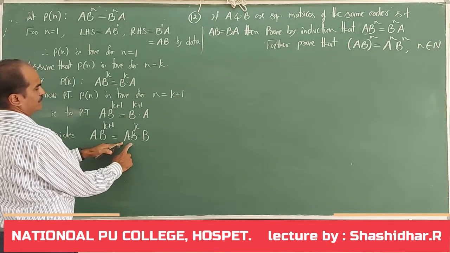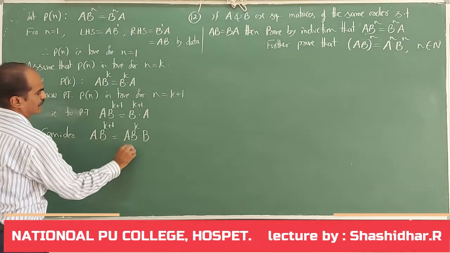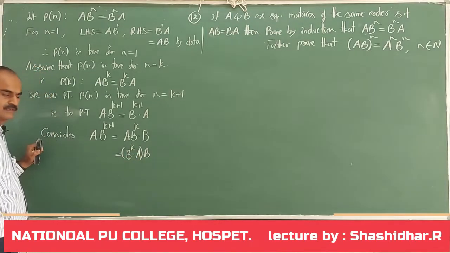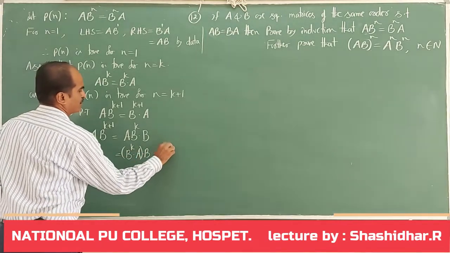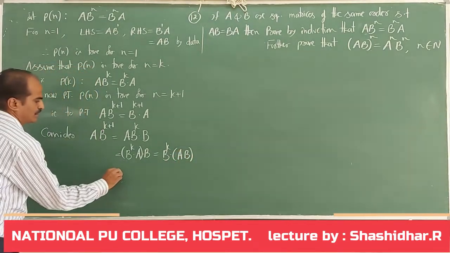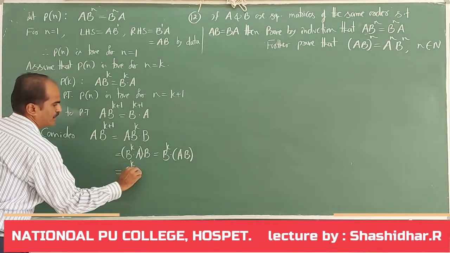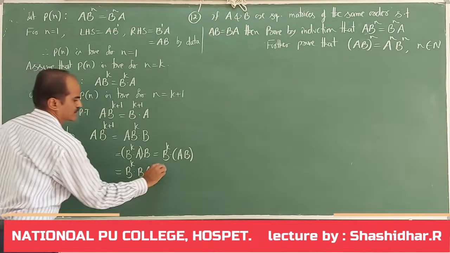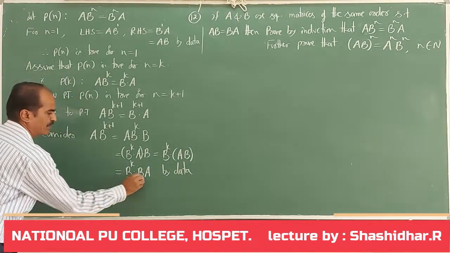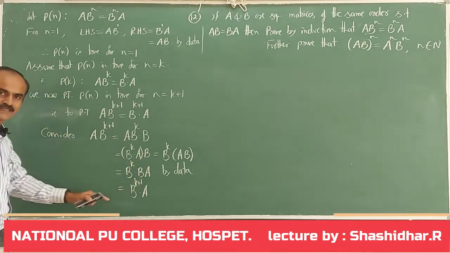But what is a into b to the power of k in the assumption step? It is b to the power of k into a. So it is b to the power of k into a into b. Now, it is b to the power of k into ab using the associative axiom. Now, ab I can write as ba, given by data. So, it is b to the power of k into ba. Now, b to the power of k into b I can write as b to the power of k plus 1 into a. That completes the example.